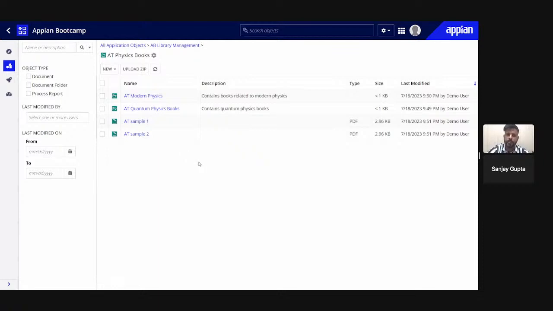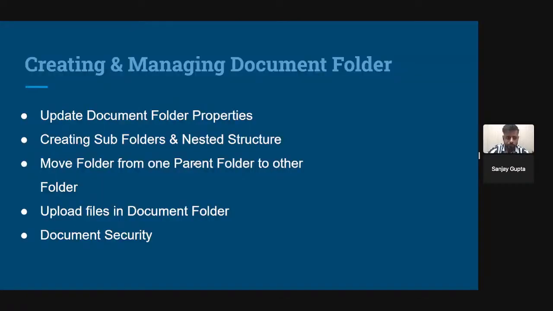Then we created one folder, physics groups, and under physics we have two subfolders, modern physics and quantum physics books, and two files as well, sample one and sample two. So this is a three-level structure. We can add one more document or folder inside this folder as well, and all will have the same security, because all folders inherit the security from their parent folders.